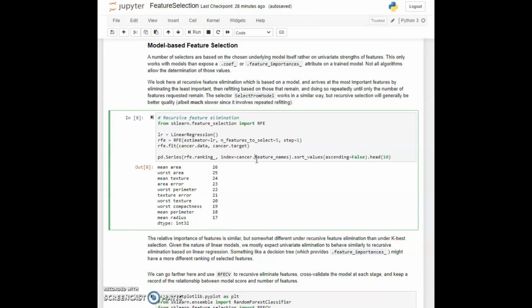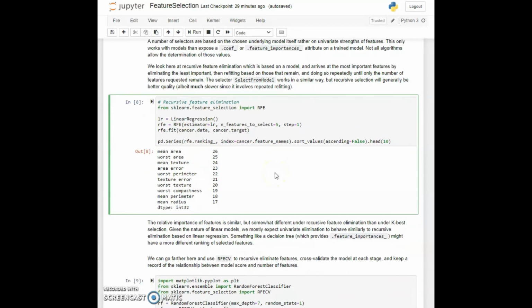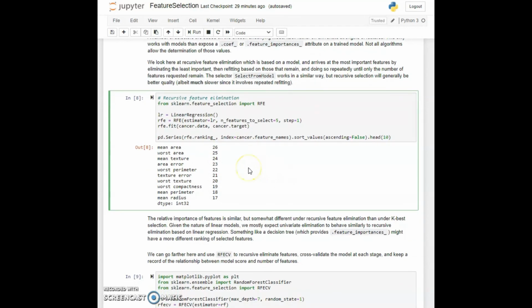And in cell 8 output, let's take a look at what it produces in terms of ranking of the order of the features. Of course, what this is returning is just the top 5, but it does produce an importance across all 30 features. And here we are just looking at the top 10 of those, because we did a dot head on 10. The ones that were ranked most important are mean area, worst area, mean texture, area error, and so on. So this is in the order of importance.